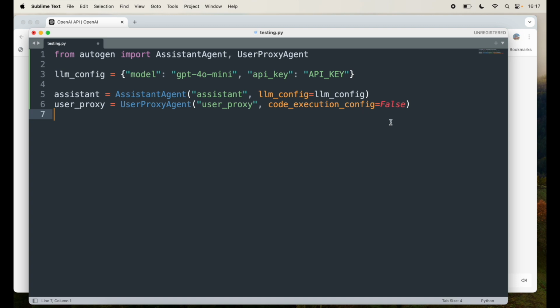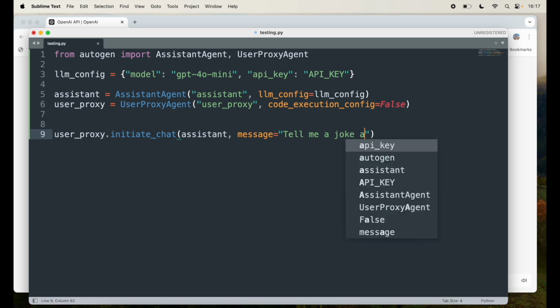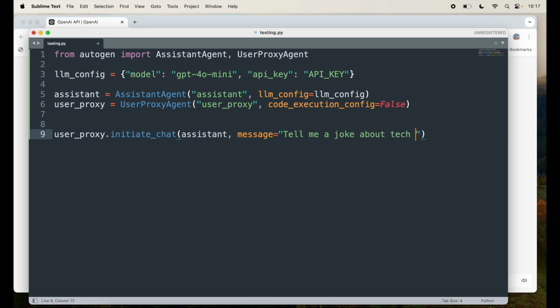The next step in this case is initiating the chat. So what I'm going to do is I'm going to say user_proxy.initiate_chat, if I can spell it right. I guess that's the right spelling. And then I'm going to pass the assistant that I'm going to initiate chat with, and message equal to, in this case, I'm just going to give a message saying tell me a joke about tech, let's say stocks.